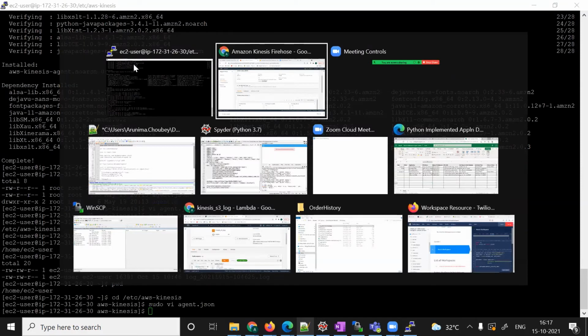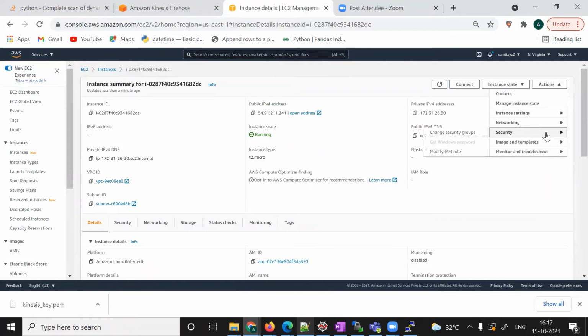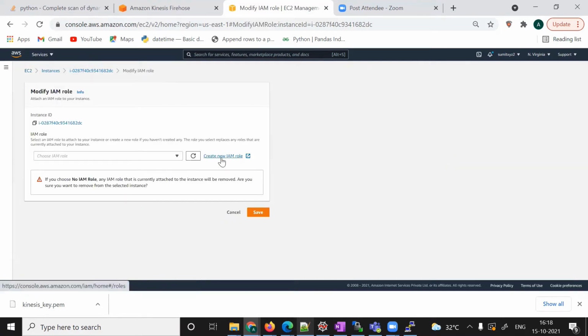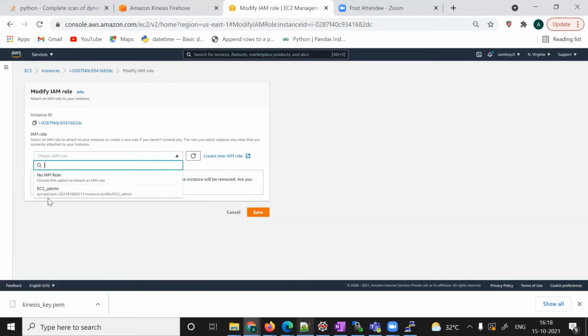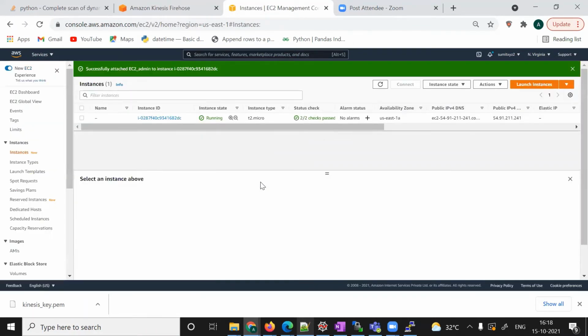So what to do? We'll go to my EC2 machine and go to Actions. In Actions, we go to Security, then Modify IAM role. Here we need to create one role that has access to Kinesis Firehose. I have already created a role with admin access, so I'm choosing this one. Let me know if you have any problem, I will demonstrate this also. It's easy: you can create the role from IAM and then attach it here. This is very much required because you are trying to access two services, EC2 and Firehose, so you need to define this.